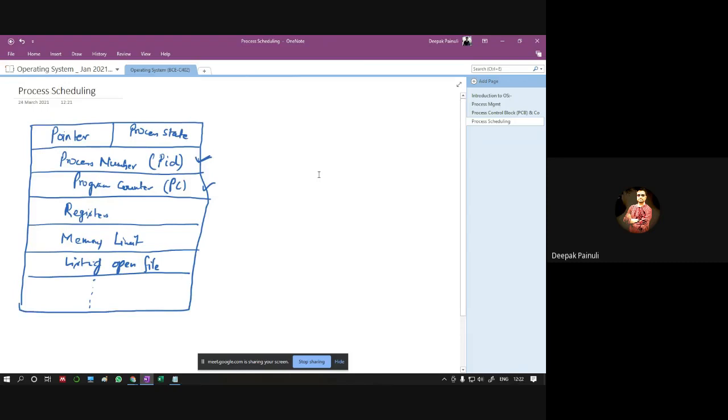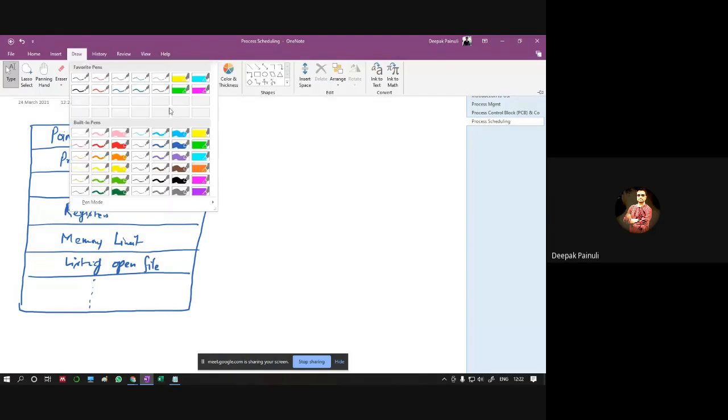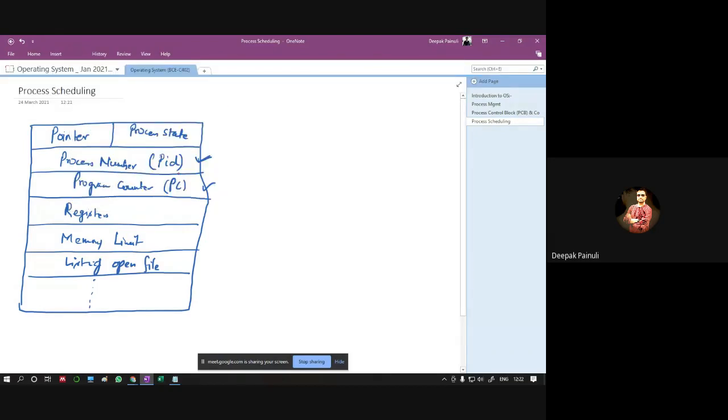Okay. So in the last class we understood PCB and context switch, and today we are covering process scheduling. So what do you understand by process scheduling? Process scheduling means you are scheduling your processes for any particular resource. And this time we are talking about CPU, and we already know that we are talking about a uniprocessor environment. That means we have a single processor in our system. Single processor system.